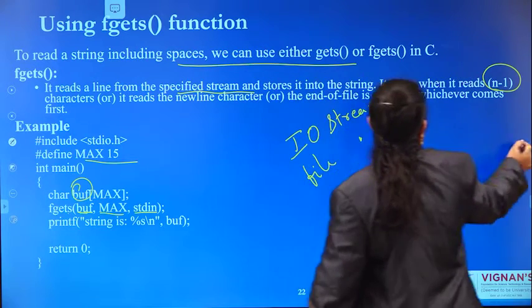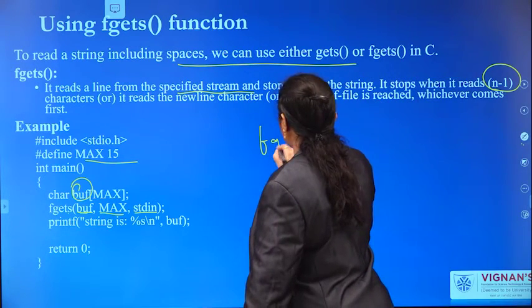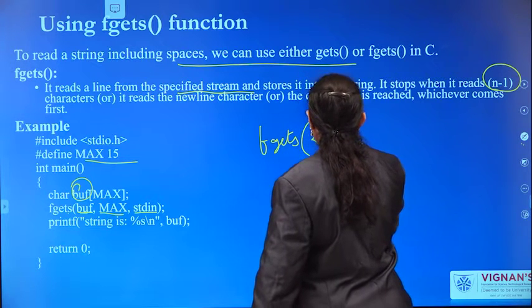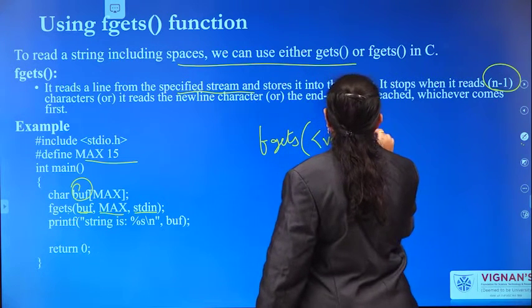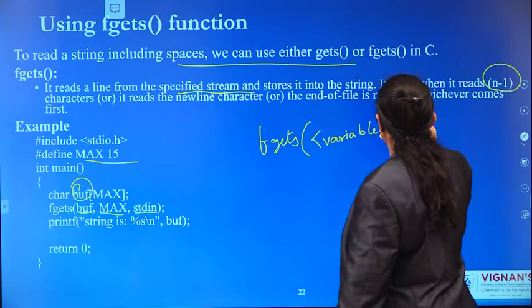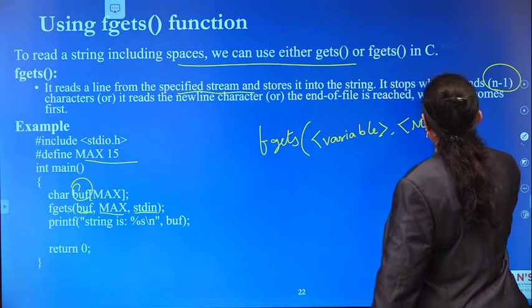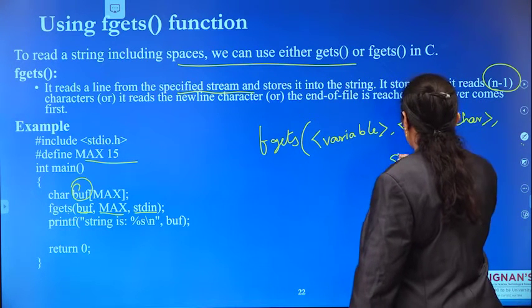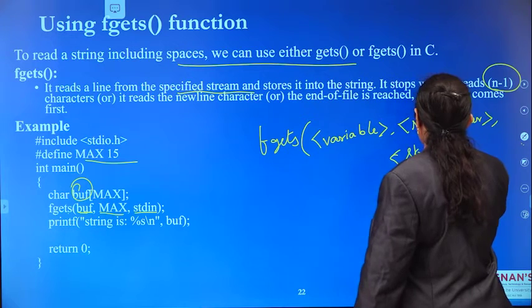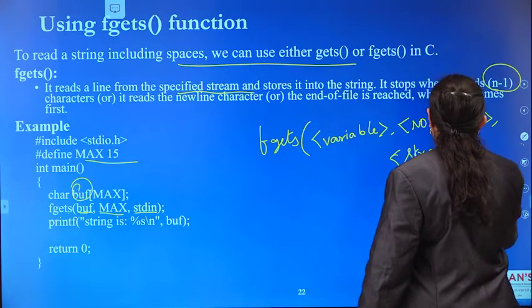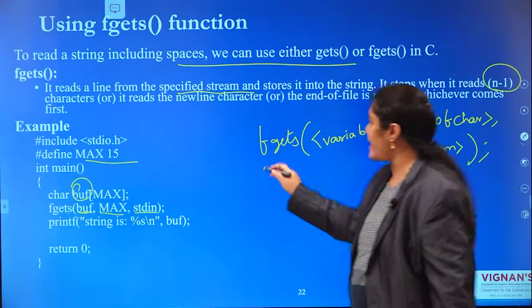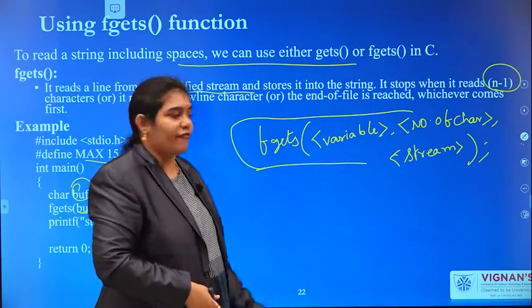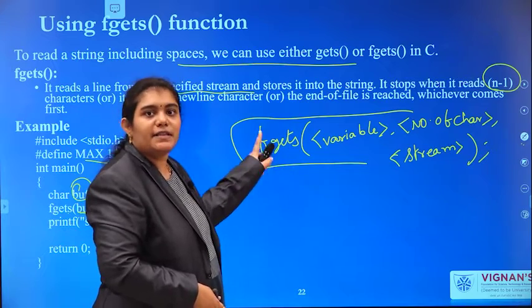The syntax is fgets of variable, number of characters, comma, stream. This is the syntax for fgets, and you have to specify it.